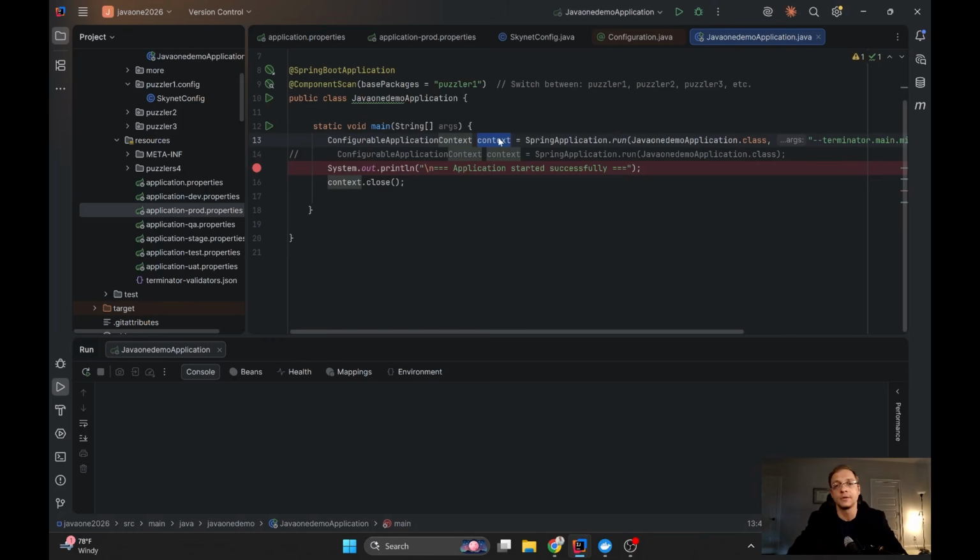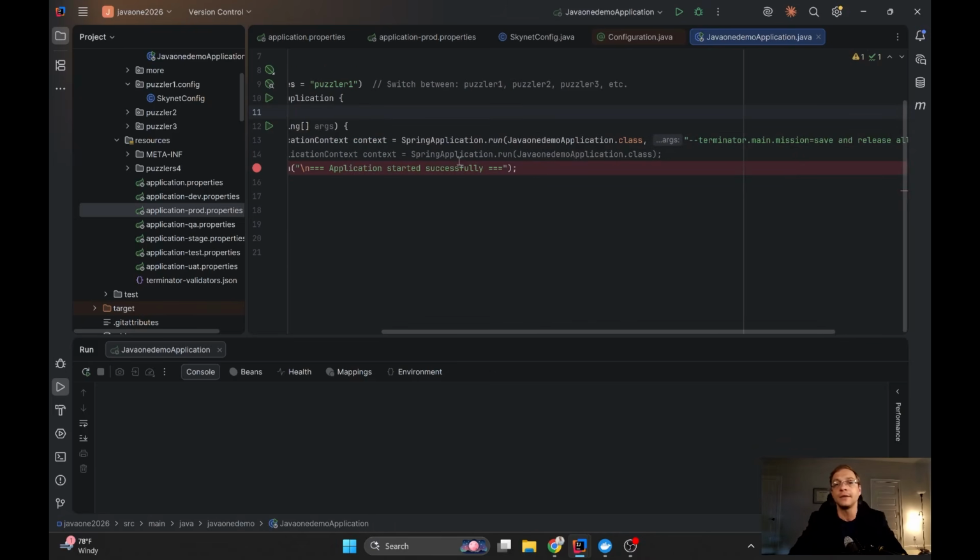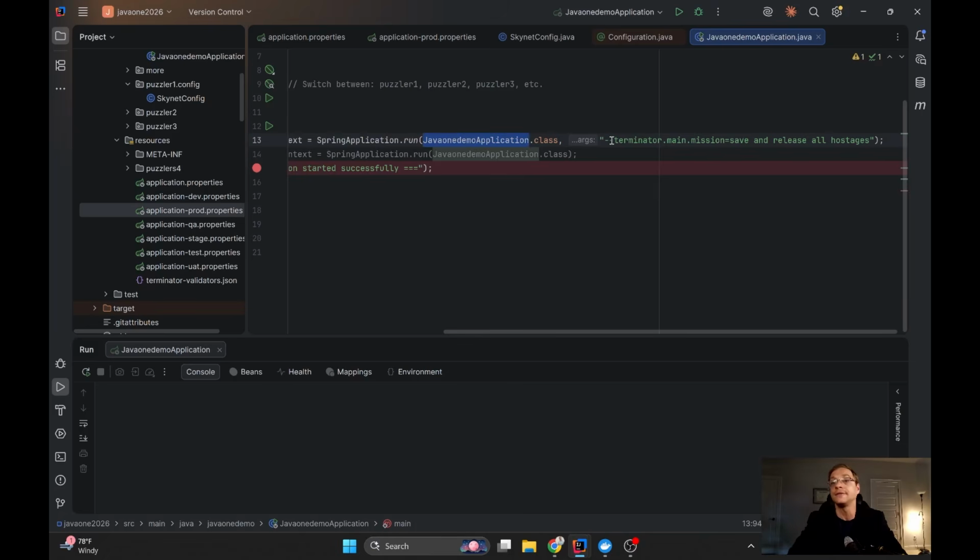But even before Spring starts building the context, it takes different property sources and builds an object called environment, and any additional objects which will be managed by Spring, I mean Spring beans, will be able to use the value annotation in order to inject the value which will come from environment. Okay, so here we go, and we see that when I'm running the Spring application and creating the context, I'm not only providing the configuration class, but I also provide the Terminator main mission with another value, which is save and release all hostages, very actual for today.